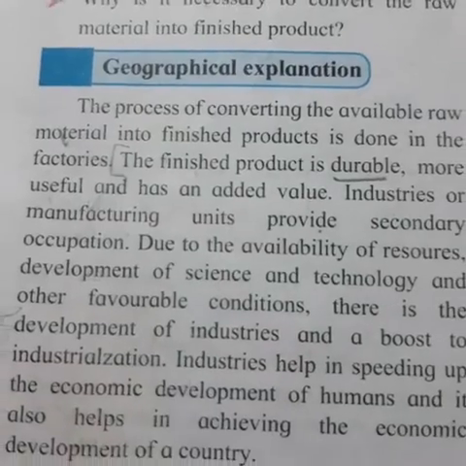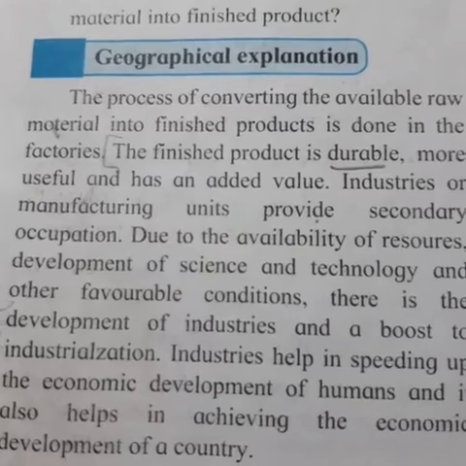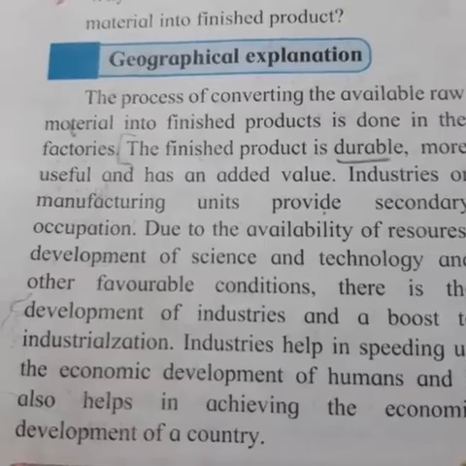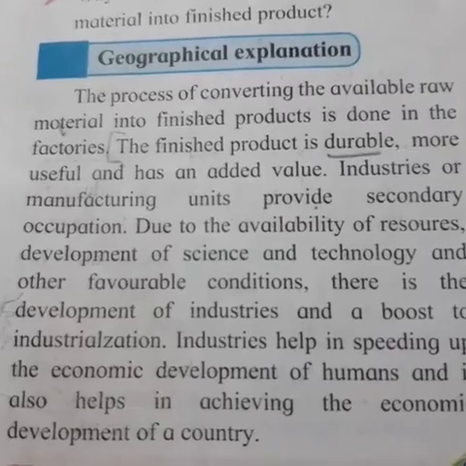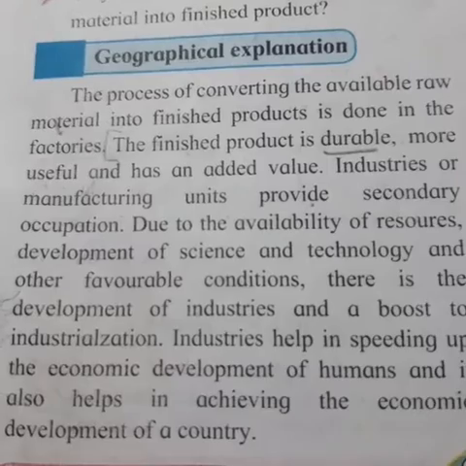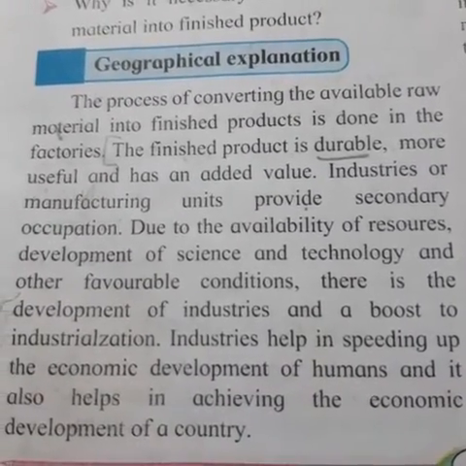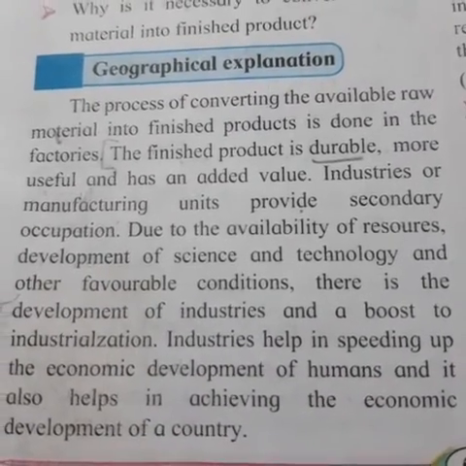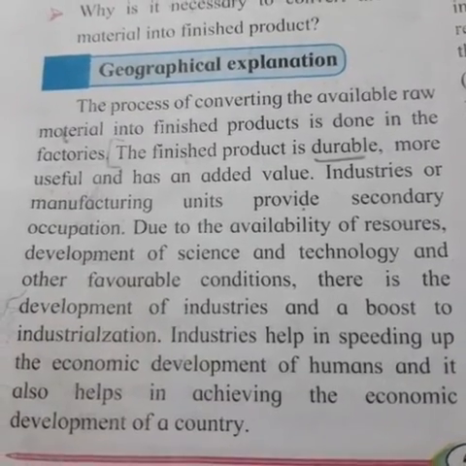The process of converting the available raw material into finished products is done in the factories. The finished product is durable, more useful and has an added value. Industries or manufacturing units provide secondary occupation due to the availability of resources, development of science and technology and other favorable conditions. There is the development of industries and a boost to industrialization. Industries help in speeding up the economic development of humans, and it also helps in achieving the economic development of a country.